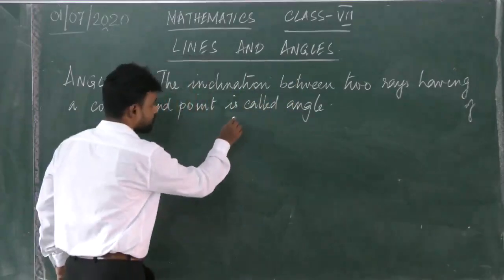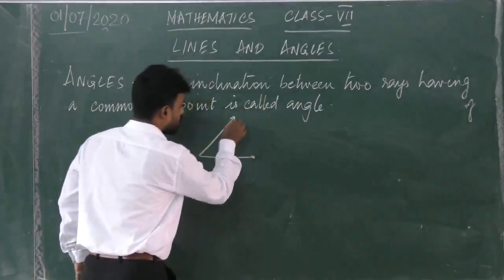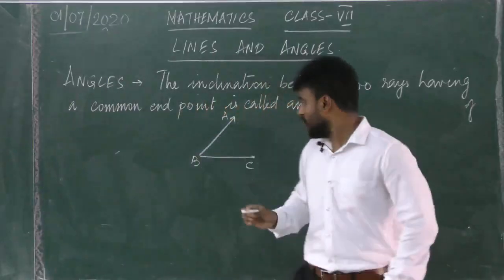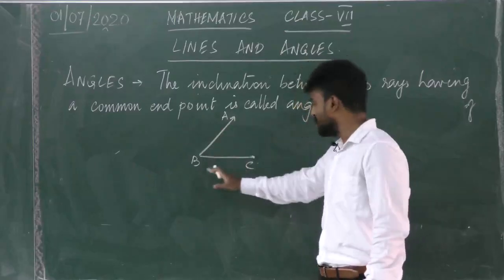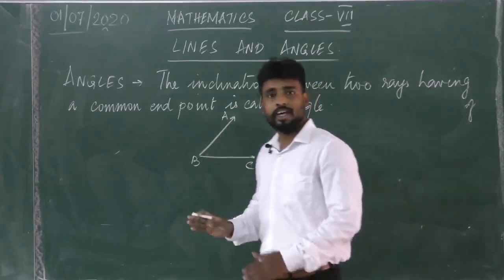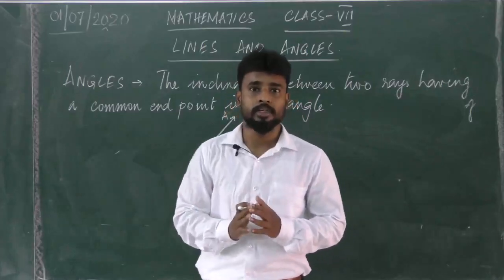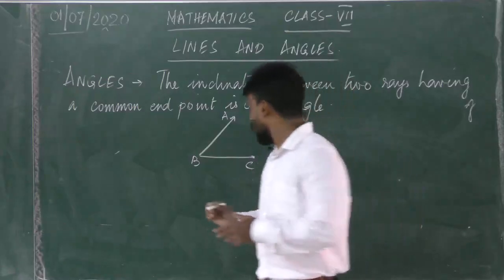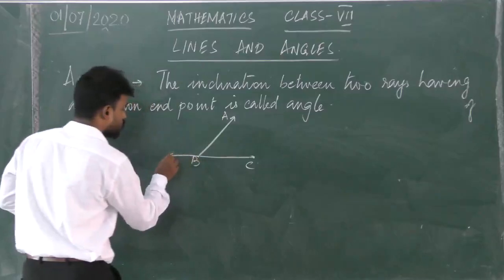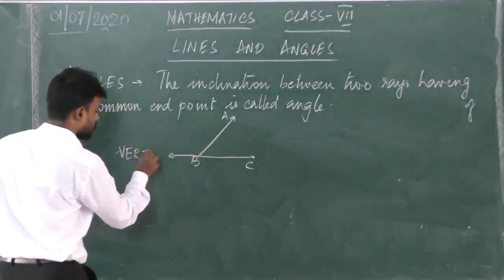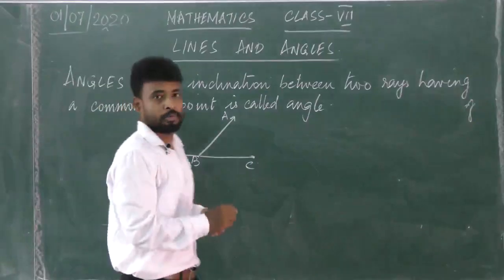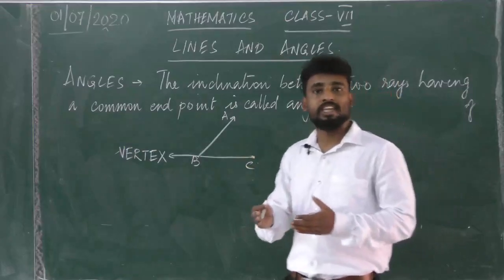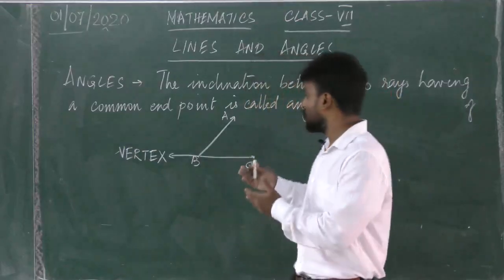Now let's draw an angle. Here the rays are AB and BC. Since these two rays have an inclination between them, they are far apart from each other, so they form an angle. This common point is called the vertex, and you know that angles are measured in degrees. Is that clear?